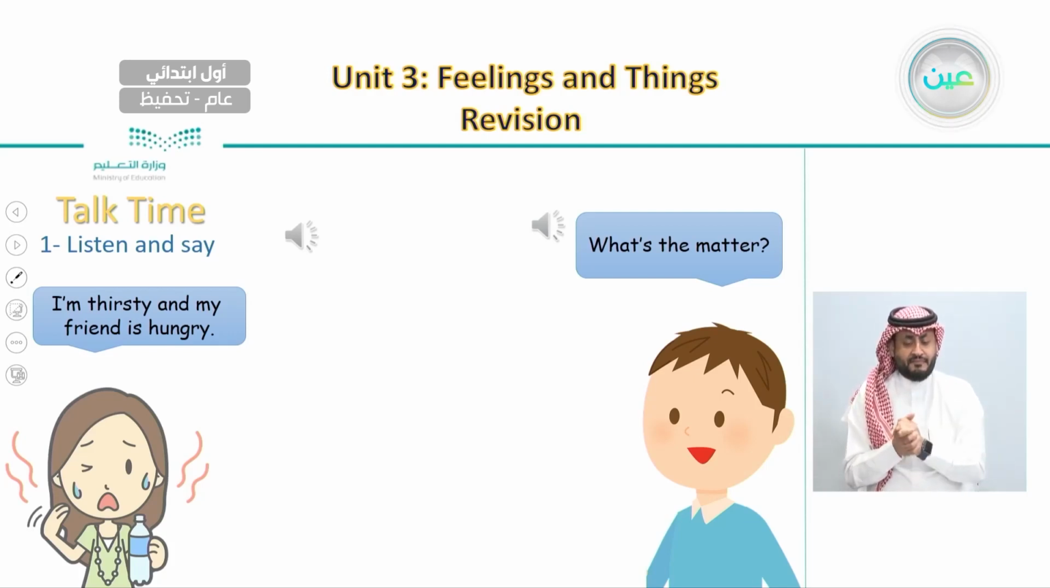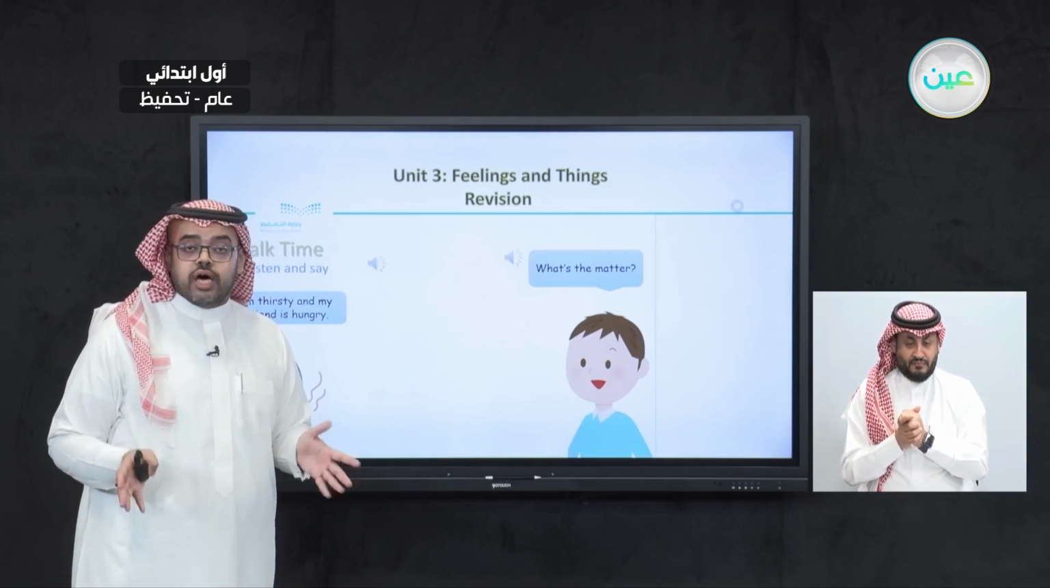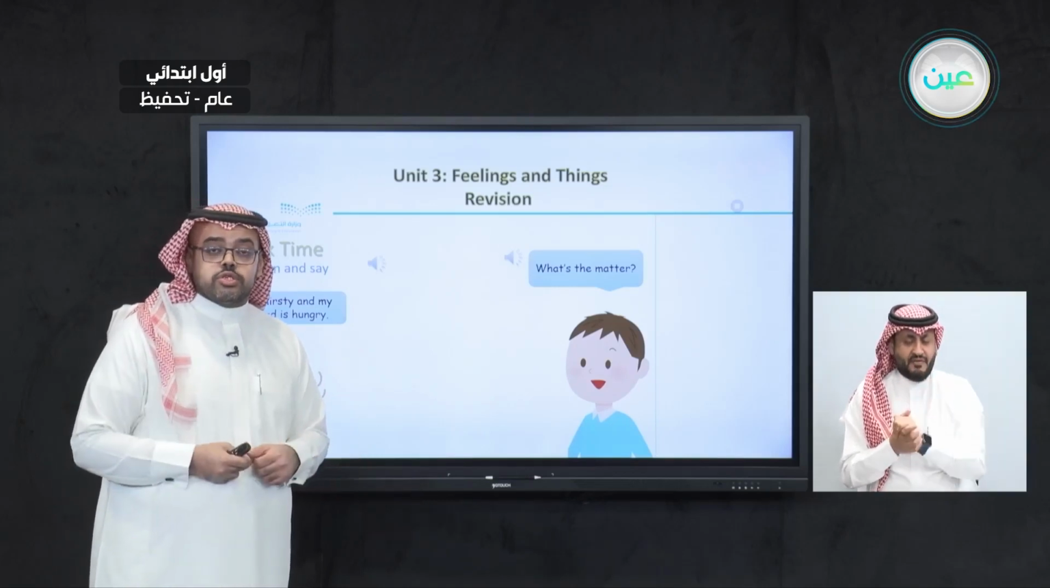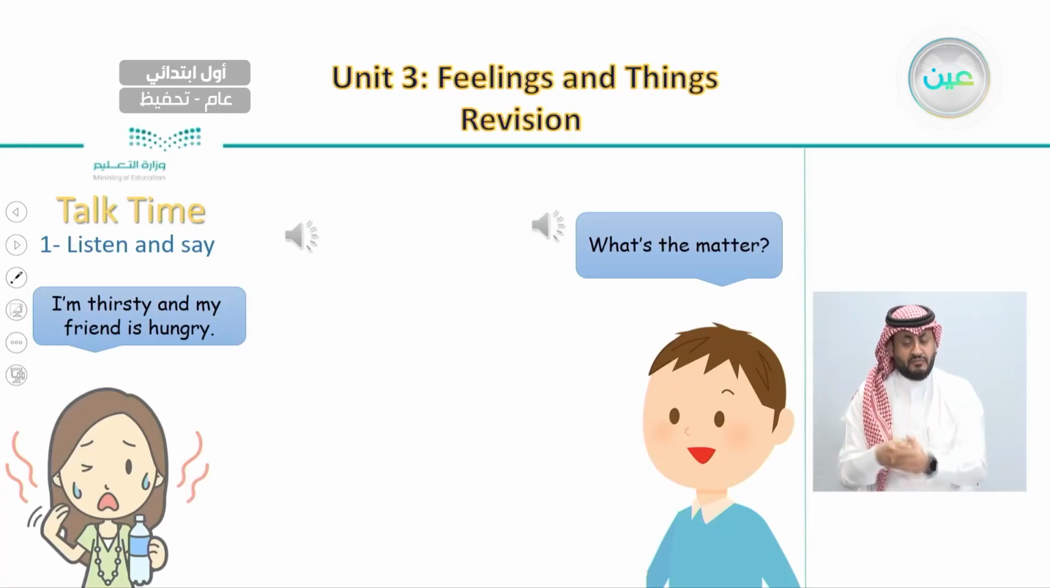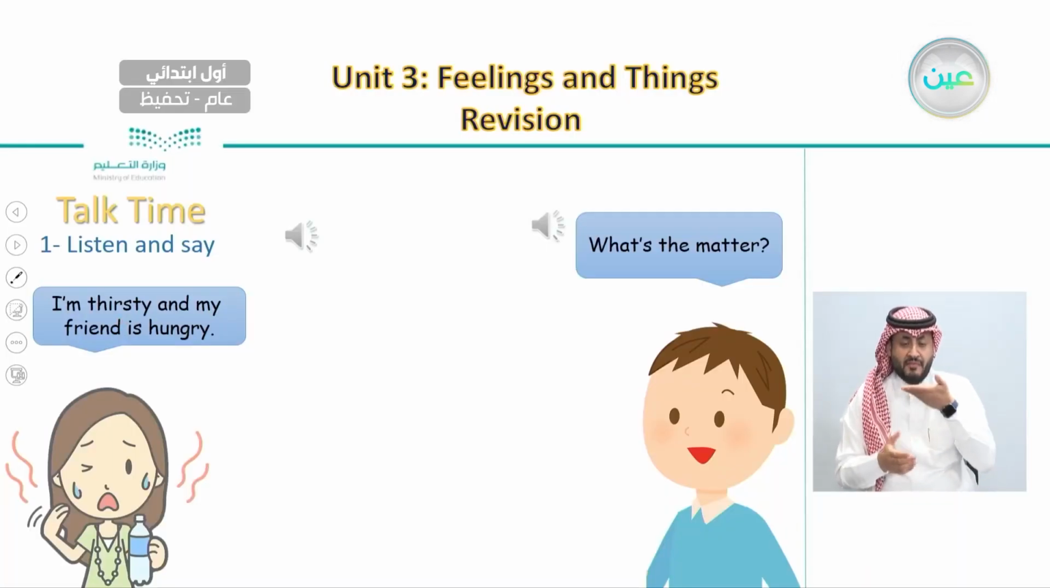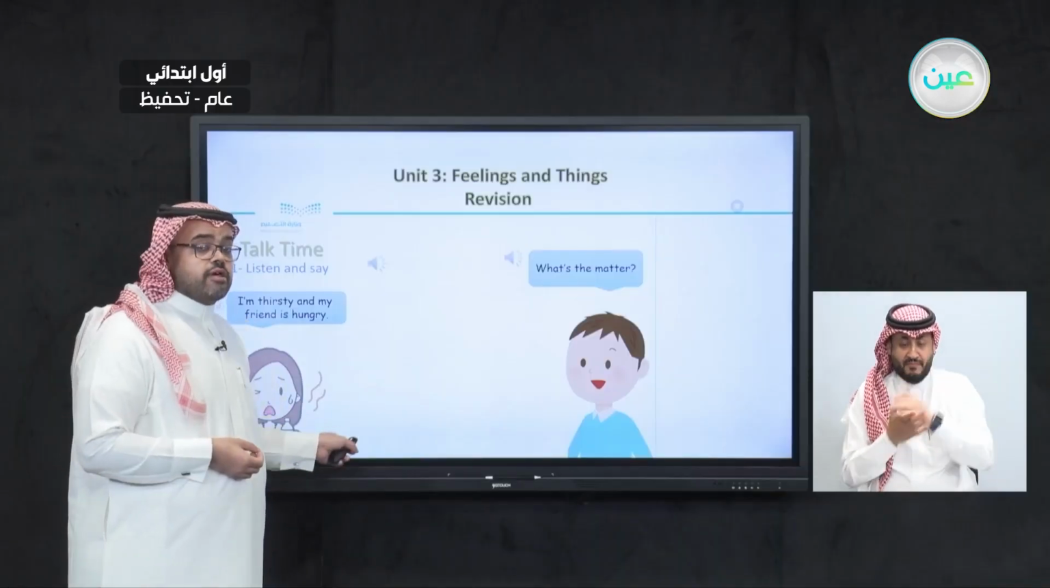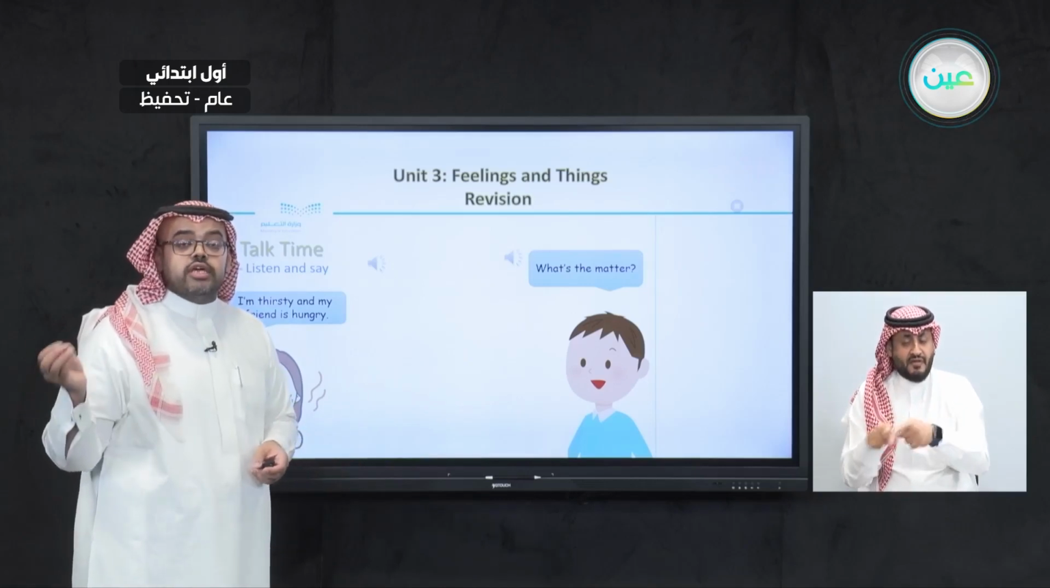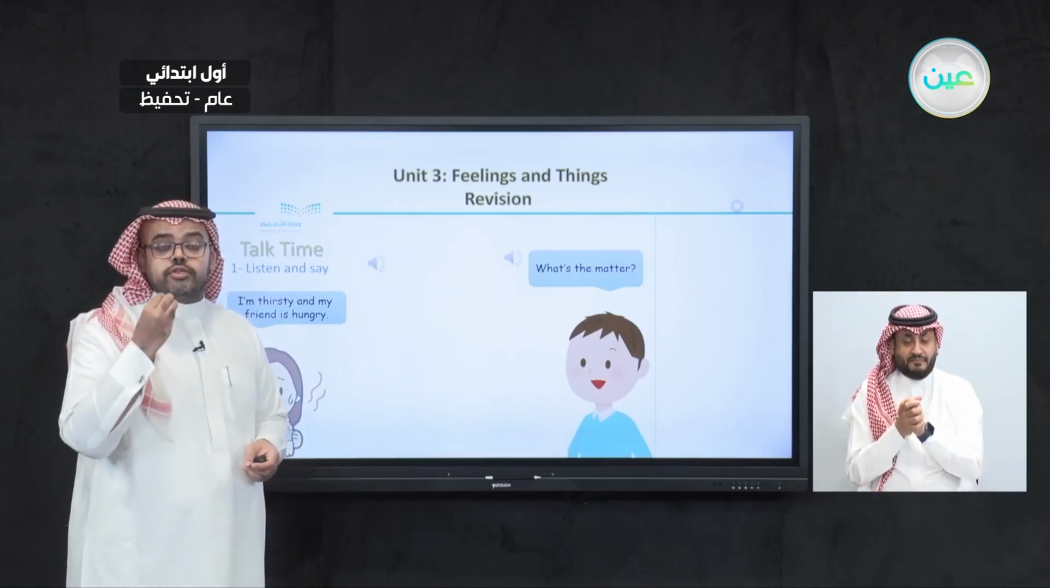Very well. So when someone says that he is not happy, we have another question to ask, which is, what's the matter? Which means, what's the problem? Why are you not happy? Then the person, as in this case, can say the problem. For example, she said, "I am thirsty and my friend is hungry." I am thirsty, I need something to drink, and my friend is hungry. She needs something to eat.